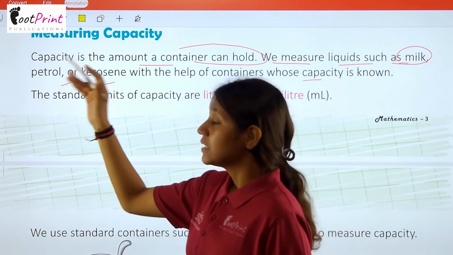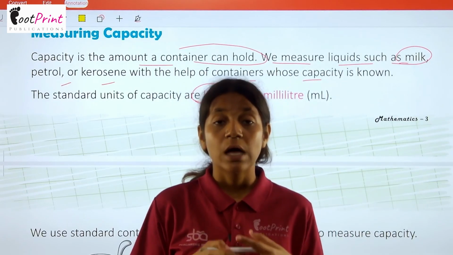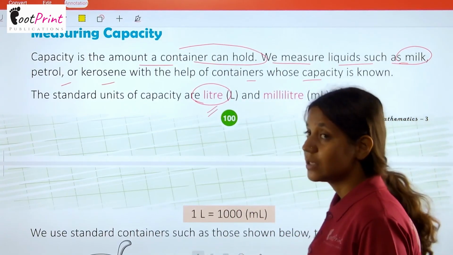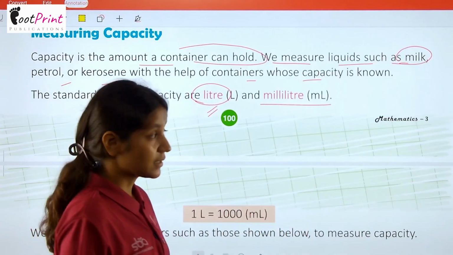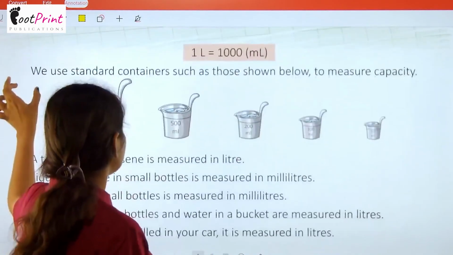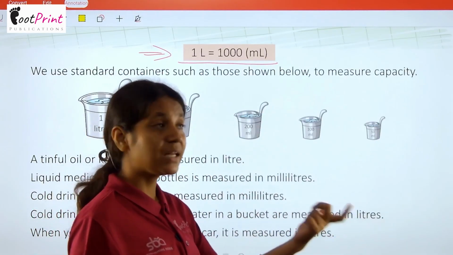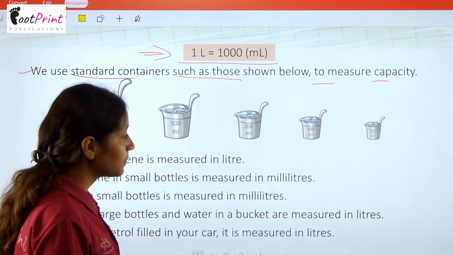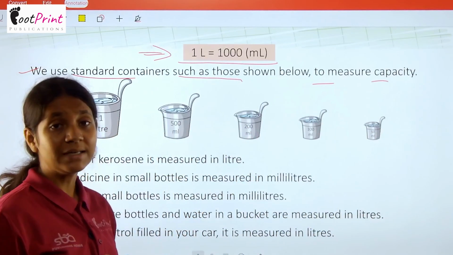Okay, but the standard unit is liter. To measure the capacity of any container, we use the standard unit, that is liter. And if the amount is smaller, we will write here milliliter. The second, smaller standard unit is milliliter. That means here we are getting the concept that 1 liter contains 1000 milliliter. We use standard containers such as those shown below to measure capacity. For example, 50 ml, 100 ml, 200 ml, 500 ml and 1 liter.